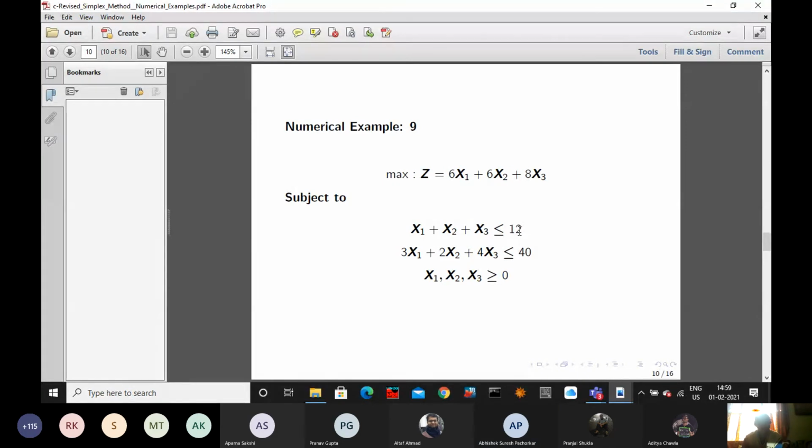All are positive integers, 0 is included, because there is no negative. Your number, whatever you submit, may vary from 0 to 10,000, or 0 to 1 lakh. Sir, what is the syllabus?